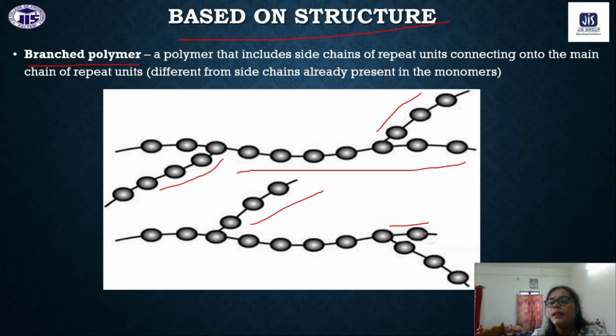So while these linear chains are having the branches, that is called branched polymer. A polymer that includes side chains of repeating units, different from a side chain already present in the monomer.